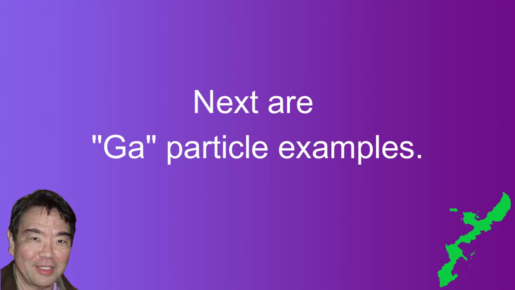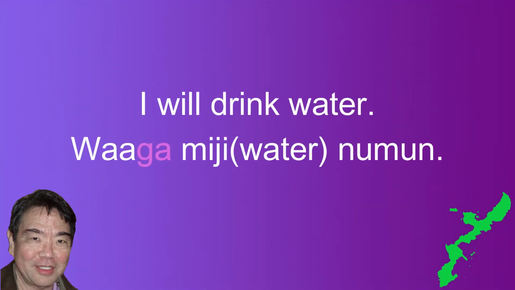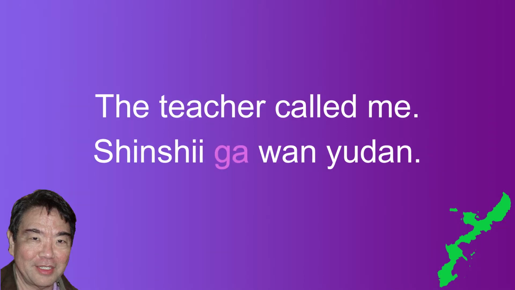Next, we'll look at some examples using the ga particle. Remember, the subject for all these examples will be, or rather must be, a person. Example 1, I will drink water. In Japanese, it is watashi ga mizu wo nomu. In Uchinaguchi, it is wa ga mizu numung. Wa is the subject and is followed by the subject marker ga. Example 2, the teacher called me. In Japanese, it is sensei ga watashi wo yobimashita. In Uchinaguchi, it is shinshi ga wangyudang. Shinshi is the subject and is followed by the subject marker ga.